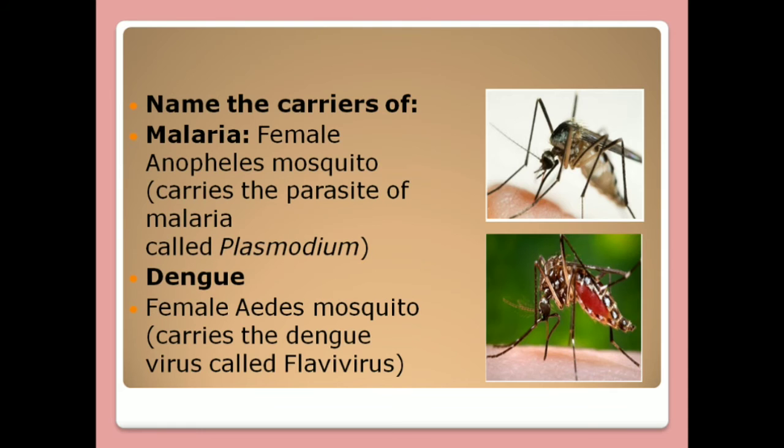Now let's see some carriers for the diseases. Name the carriers of malaria. Malaria, we know who the carrier is. The female Anopheles mosquito carries the parasite of malaria called Plasmodium.